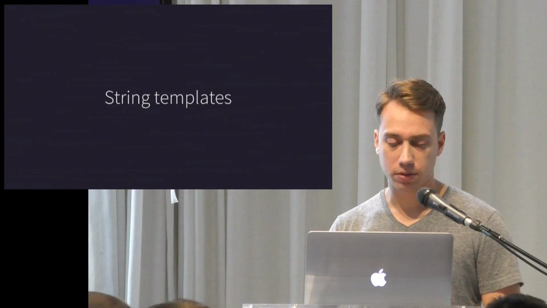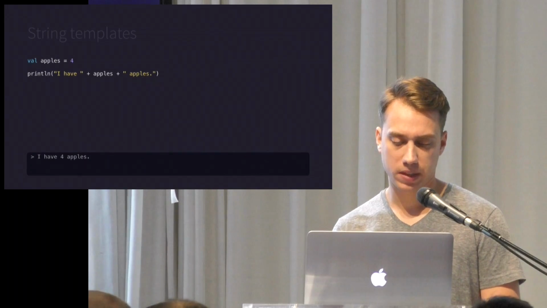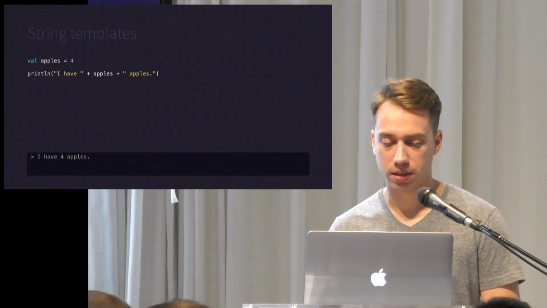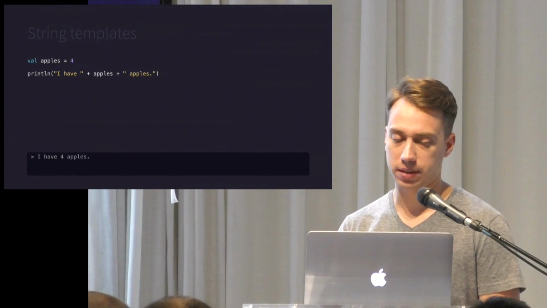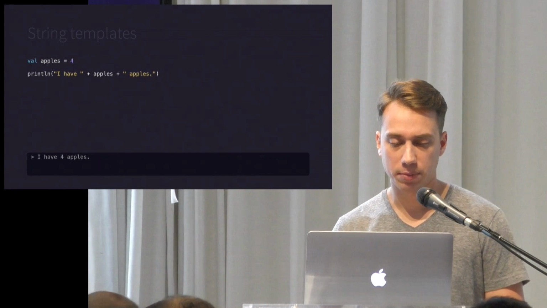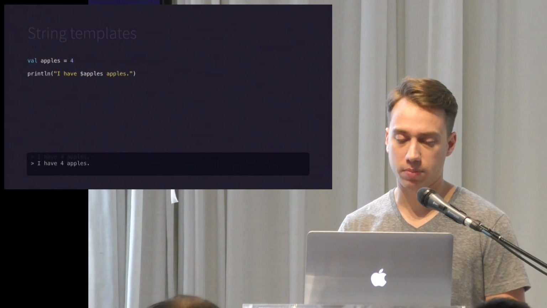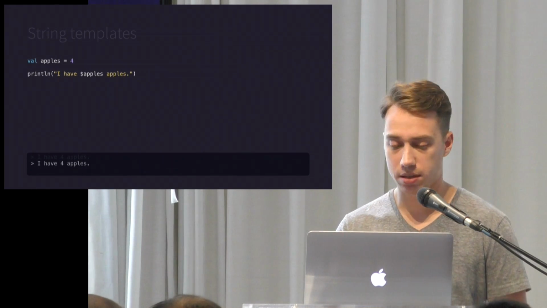Okay, string templates. So a lot of languages have string templates, string interpolation. This is how you might do it if you're used to Java. You would concatenate this apples value in the middle of the string. If you're using string interpolation, you just move that inside of the string and prefix it with a $.